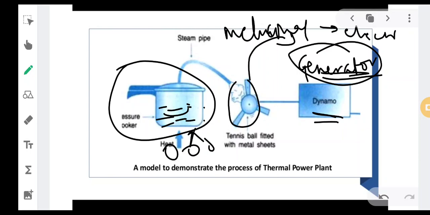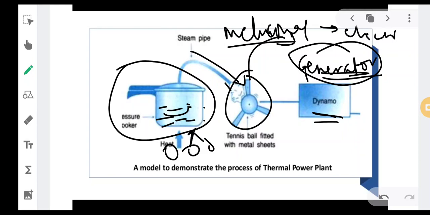So this tennis ball is like a type of fan, a fan with blades. Whenever steam flows from the pipe, there is one pipe which is employed, right? So what will happen whenever the steam from the pipe moves onto this tennis ball? What will happen to this tennis ball? This tennis ball will start to rotate, or the blades of this tennis ball will start to rotate.